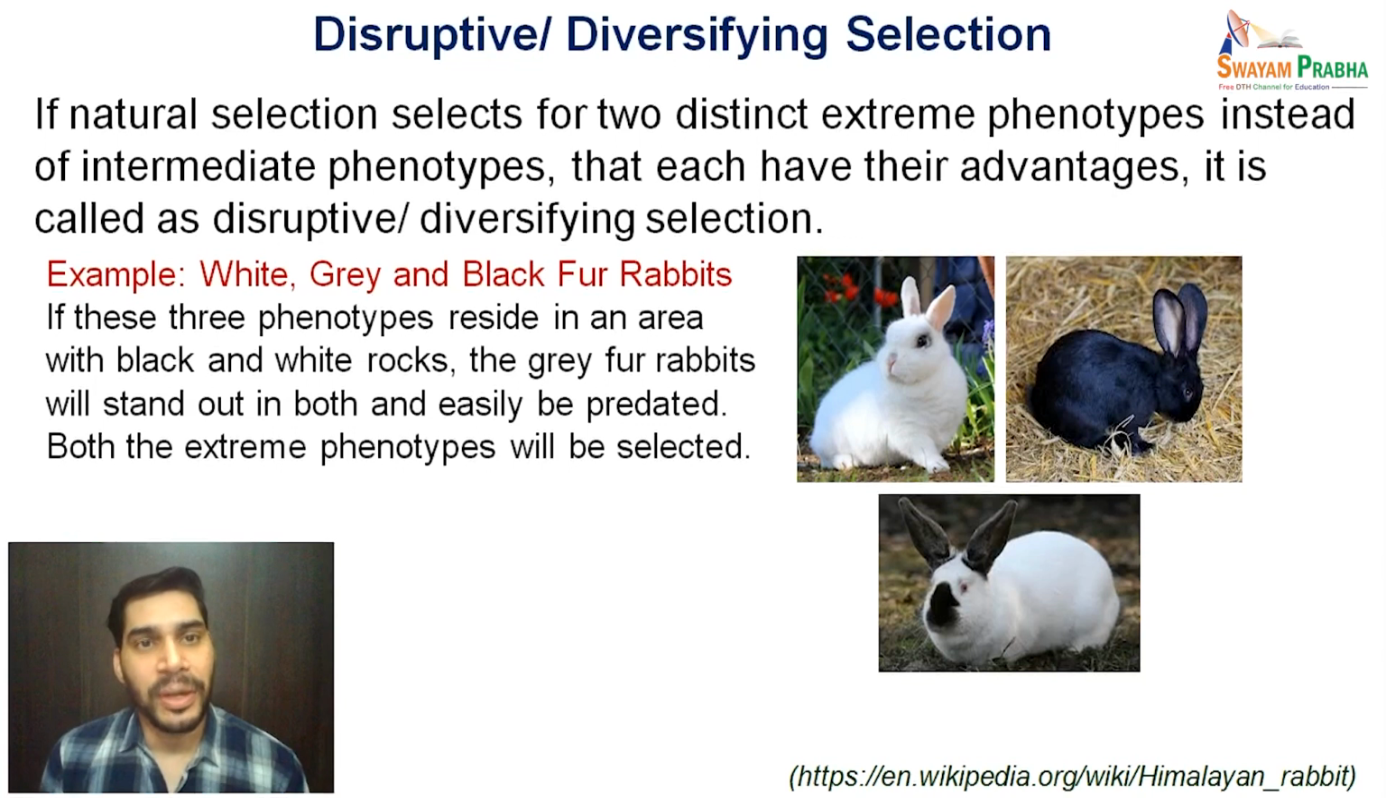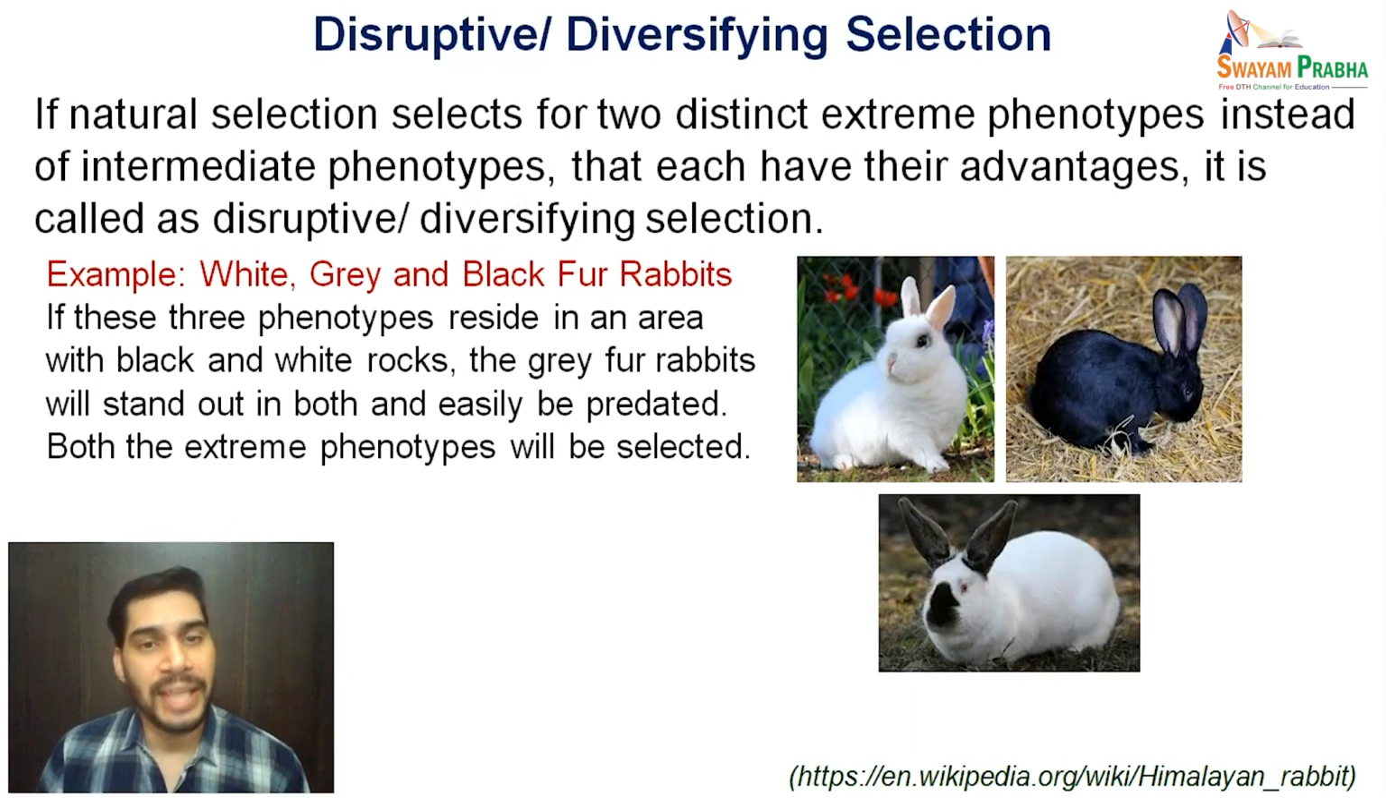The third type is called disruptive or diversifying selection. If natural selection selects for two distinct extreme phenotypes instead of the intermediate phenotypes, each having their advantages, it is called disruptive or diversifying selection. And as you can notice here, it is totally opposite to what we discussed about the stabilizing type of selection.